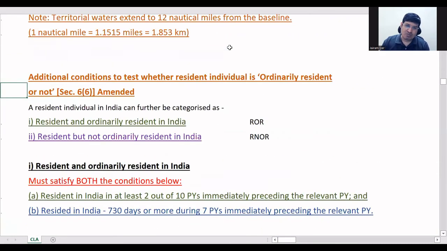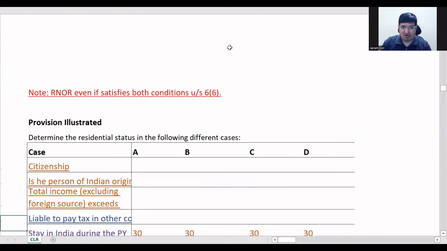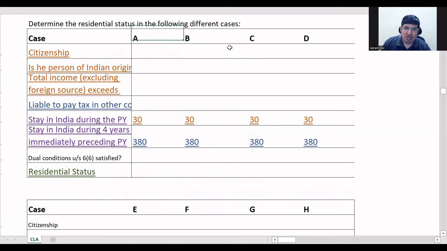So let us go back to the problem. We'll test it now one by one. Let's start with A. Citizenship is foreign citizen. Now we know the first point was he should be an Indian citizen, correct? First point itself, so he's not fulfilling it. So what should he be? Non-resident. Clear? So I don't even have to see other things here. I know that if one condition is not fulfilled, he'll become a non-resident. Is this point clear to all of you?